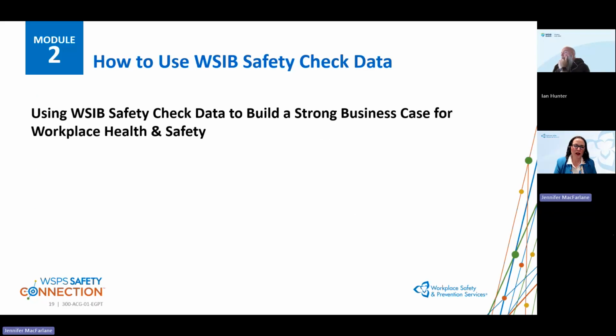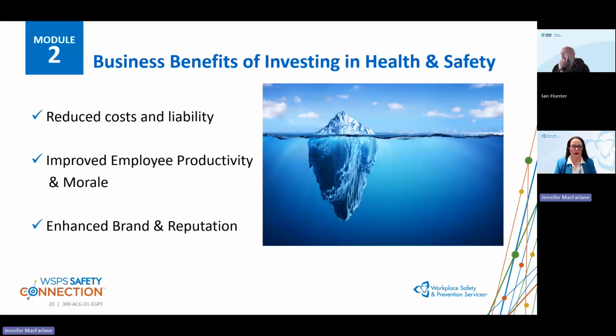So we've learned how to use the WSIB safety check and the data. Now let's dig in a little bit deeper in regards to some of the things that I've seen and we've used on a day-to-day basis when doing business cases. When we think about the business case, we're thinking about reducing costs and liability, improving employee productivity and morale, and a good health and safety culture. We also want to make sure that we're enhancing our brand and our reputation as well.